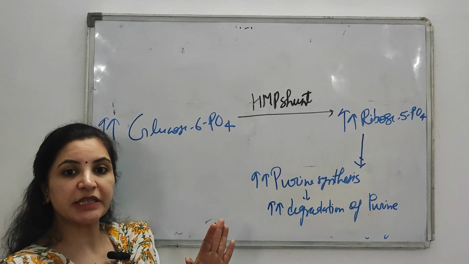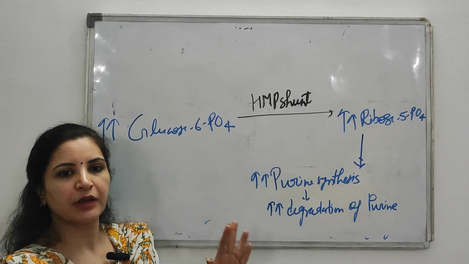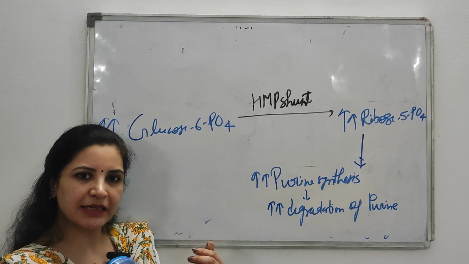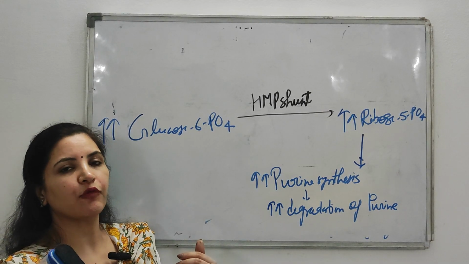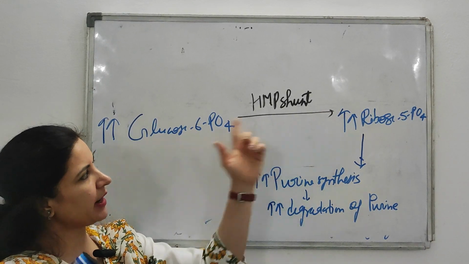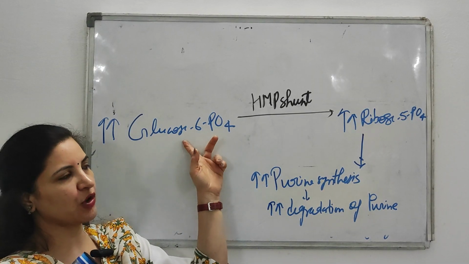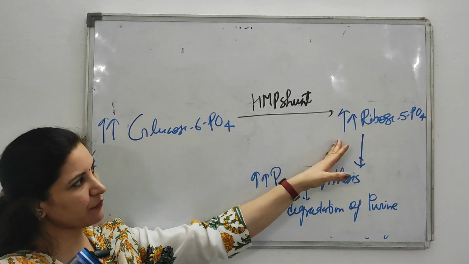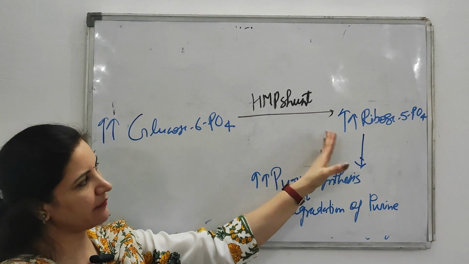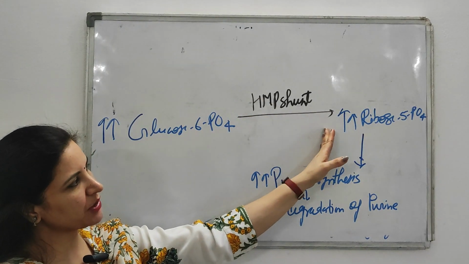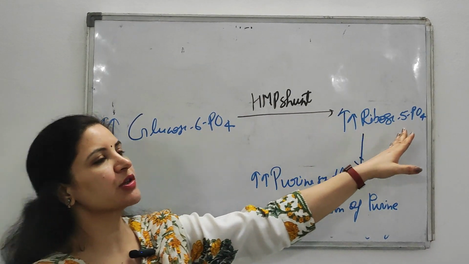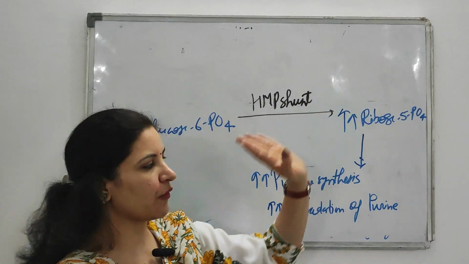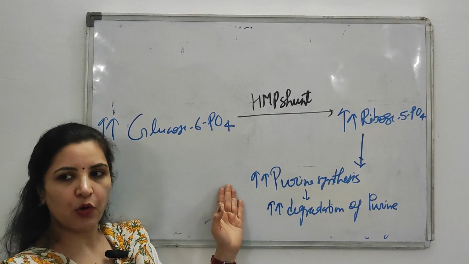It is because purines cannot be stored in the body. So whatever amount of purine is synthesized in the body, whatever amount is utilized, the excess amount will be degraded out in the form of what? Uric acid. Okay. So when there is excessive glucose 6-phosphate, it will be shunted towards the HMP shunt. And the product of the HMP shunt is pentose sugar. You know it very well. So when there is excessive HMP shunt, there is excessive synthesis of ribose 5-phosphate. And this ribose 5-phosphate is a precursor for what? Purine synthesis. So there will be more purine synthesis.